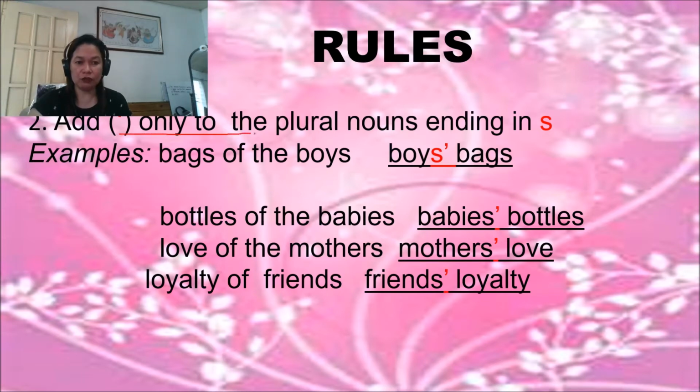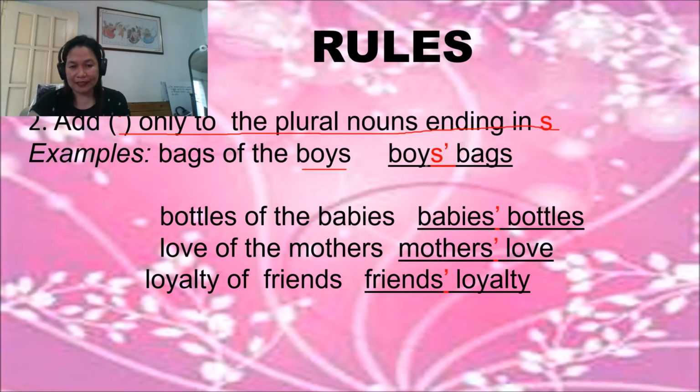Apostrophe only to the plural nouns ending in s. So if it is plural and it ends with s, all you have to do is to add only apostrophe. So examples here, bags of the boys. The boys are plural, so all you have to do is to add only apostrophe after s.